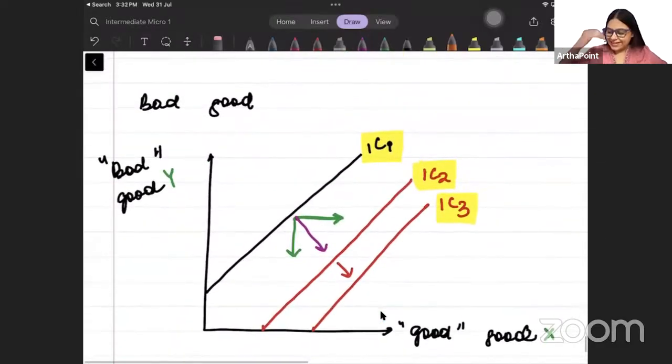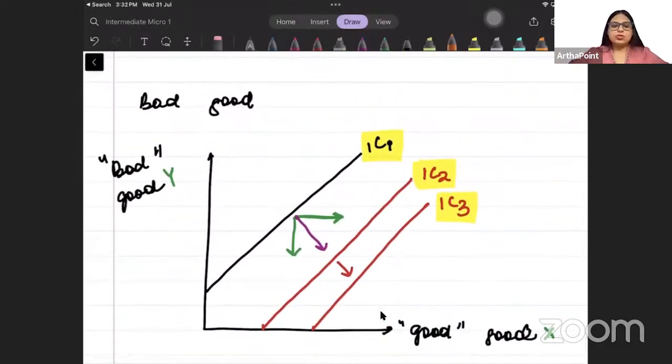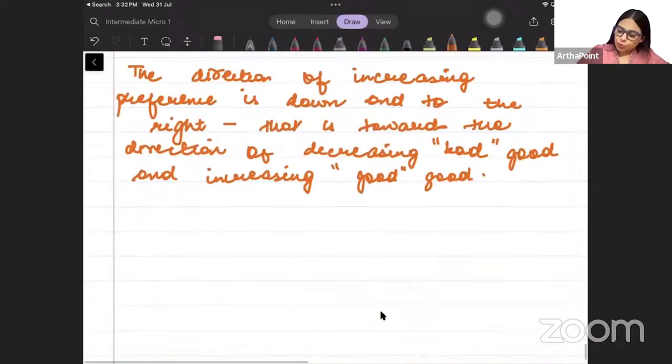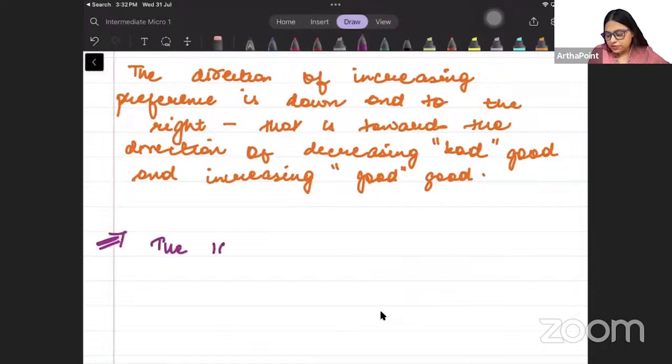So I want to decrease the bad good and increase the good good. Clear? Okay, beta.